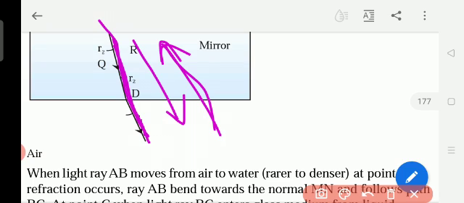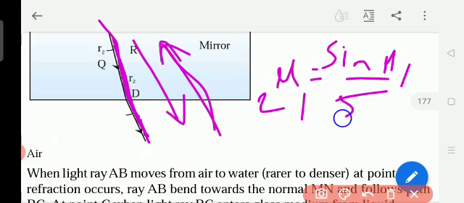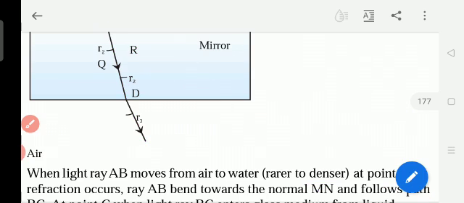We saw in the second law of refraction, mu2 is equal to mu1. Otherwise sin i by sin r is equal to speed of light in the second medium by speed of light in the first medium. Okay, that means the light is going back from the second medium to the first medium. That is why it is speed of light in the second medium by speed of light in the first medium. So it is applying the second law of refraction. Okay, so this is the one.